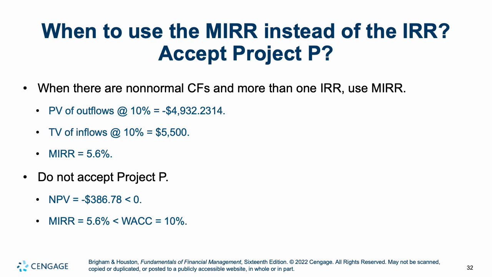And the same by the NPV method. If you have an NPV that is less than 0, you are once again losing money by taking this project. So anytime you have sign reversals, non-normal cash flows, MIRR is your way to go because it gives you one rate and one rate only instead of multiple IRRs at various points in the timeline.